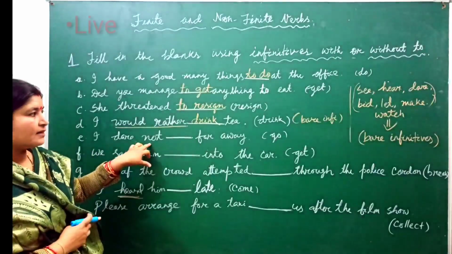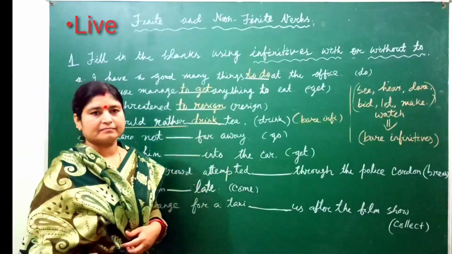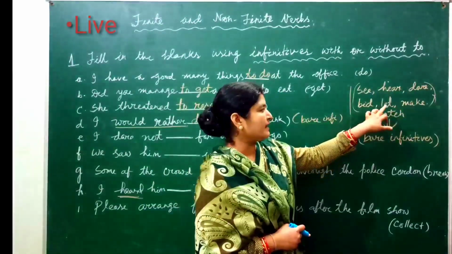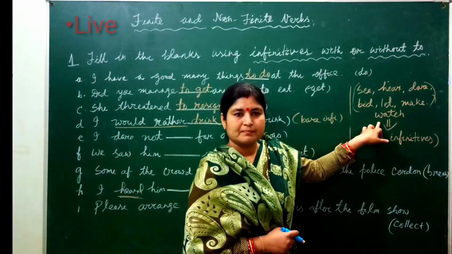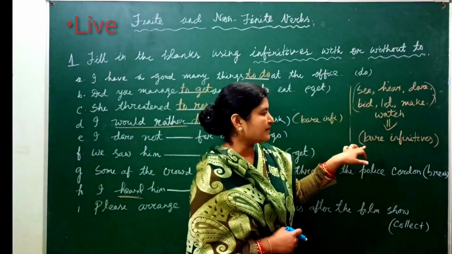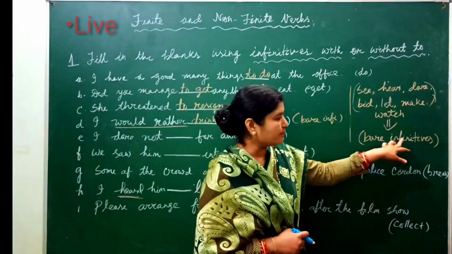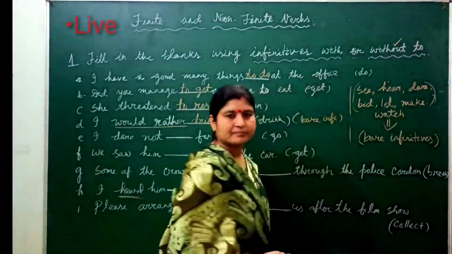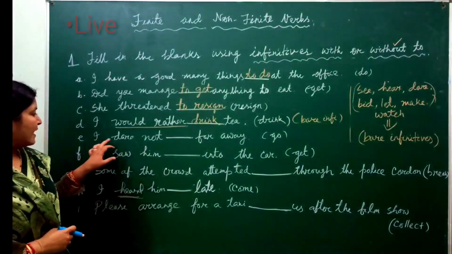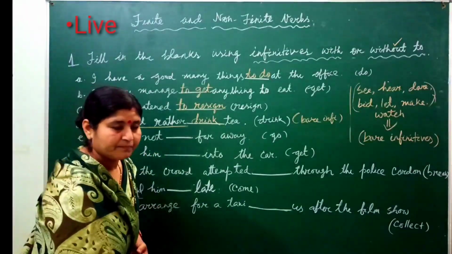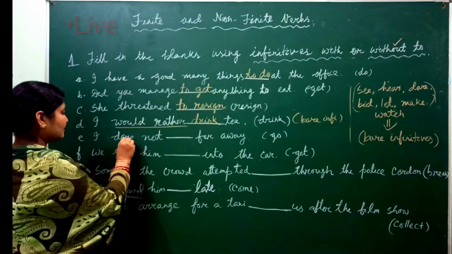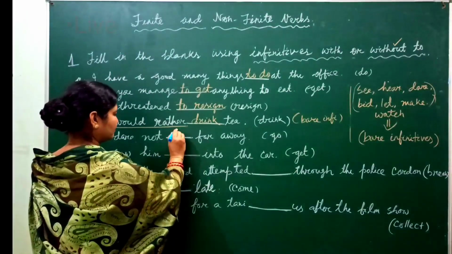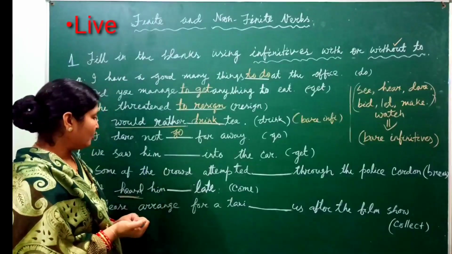I dare not dash far away. Look here. See, hear, dare, bid, let, make, watch. If these words are there in the sentence, then we must use their bare infinitives, or we can say without to. So, I dare not dash far away. Then what will be the answer? I dare not go. I dare not go far away.